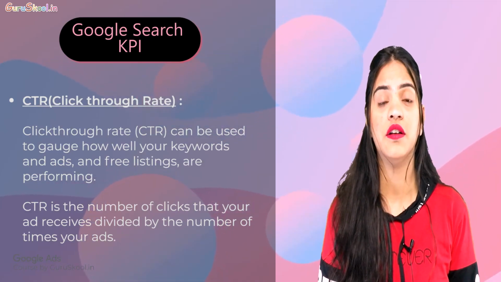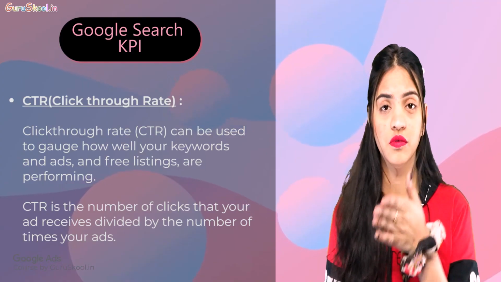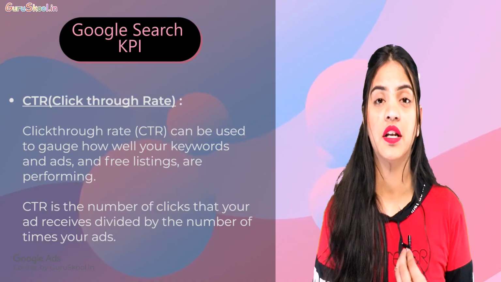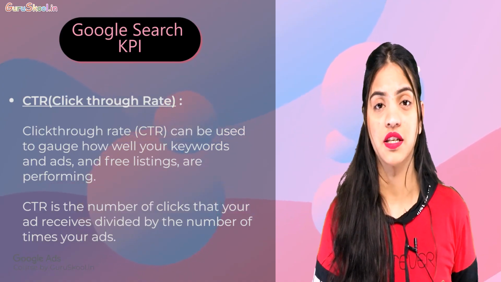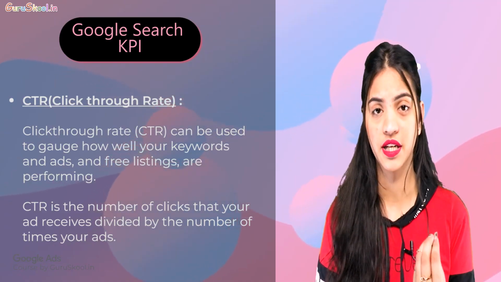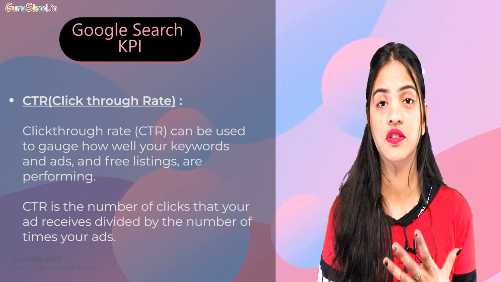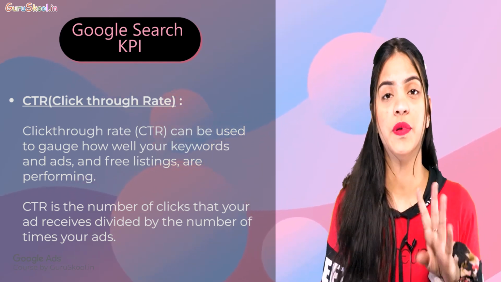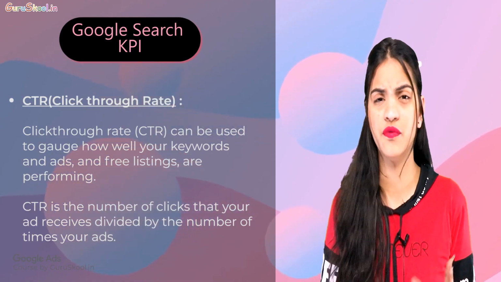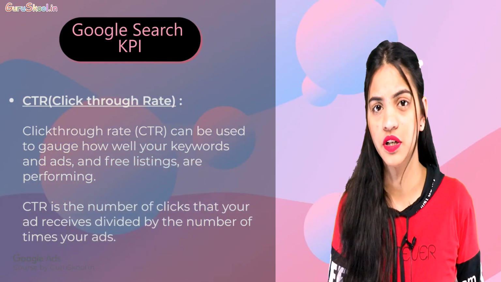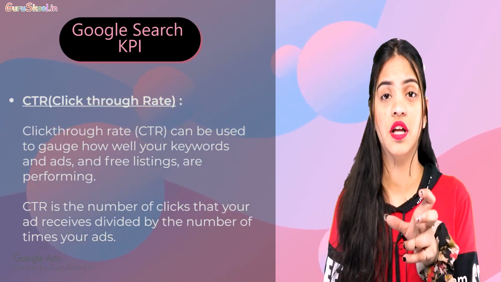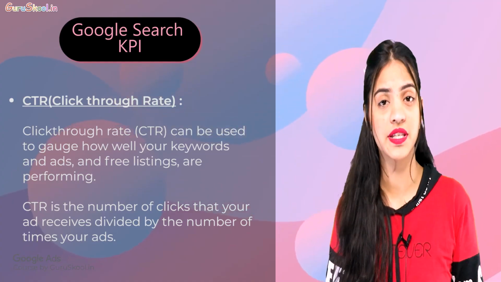Now suppose you are investing 2,000 rupees and you're getting 5,000 impressions, which means 5,000 views. Suppose your CTR is 4%. According to the calculation, what is 4% of 5,000? Approximately 200. So suppose you are getting 200 clicks. That's in numbers, the 200 clicks you are getting, and the rate is 4%.